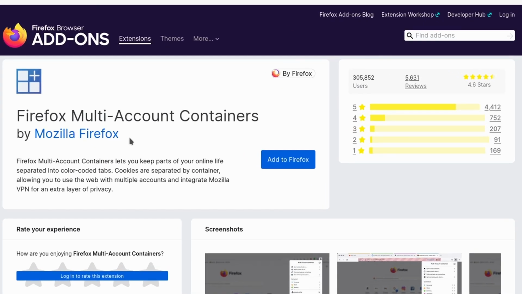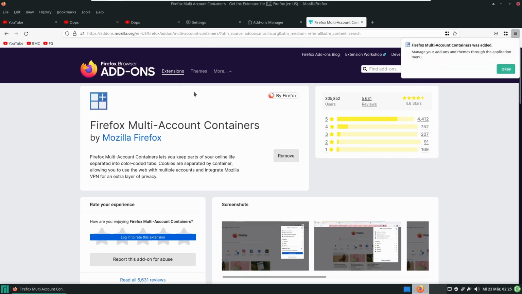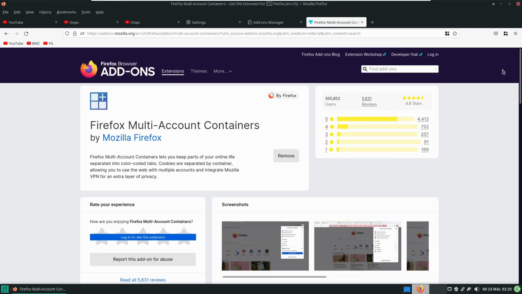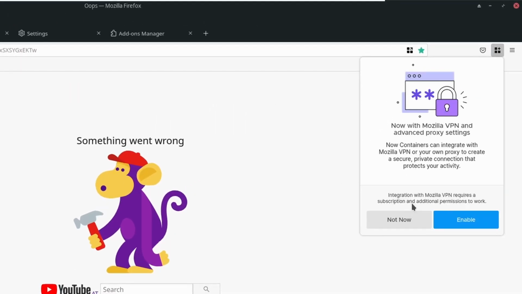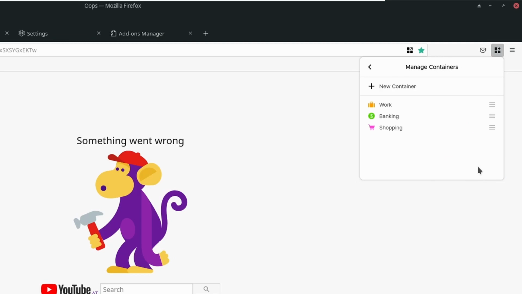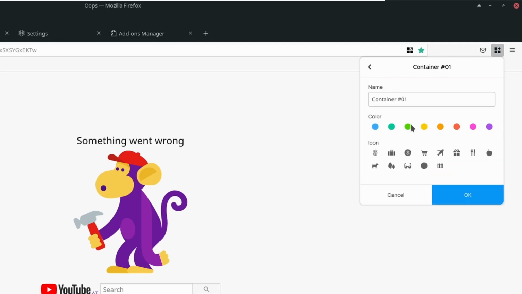Number one is an official extension by Mozilla themselves and is called Firefox Multi-Account Containers. What it does is that it color codes your tabs, and each container is a separate environment with their very own cookies. After the installation, I delete the out-of-the-box containers right away and create a container for each channel I want to manage and give them separate, good visible colors and nice icons.